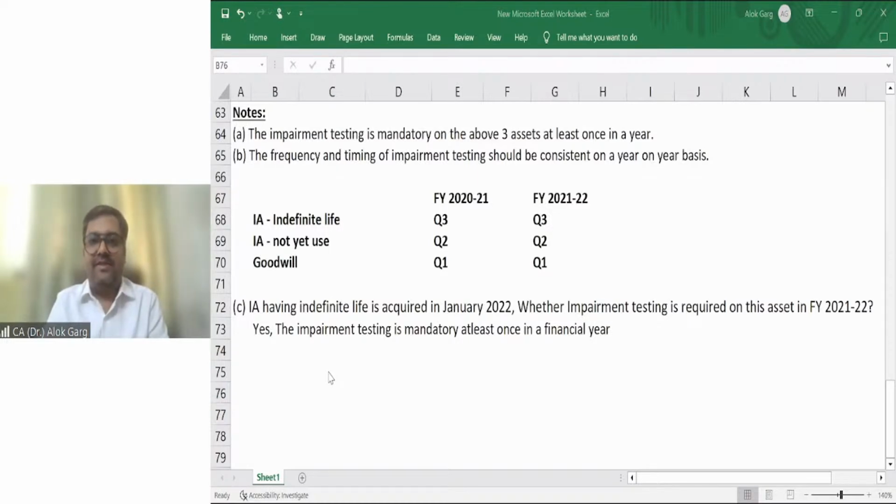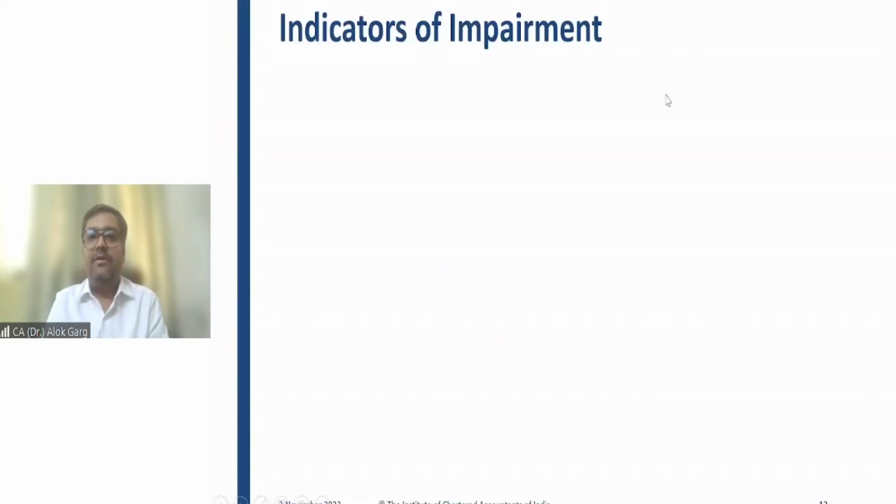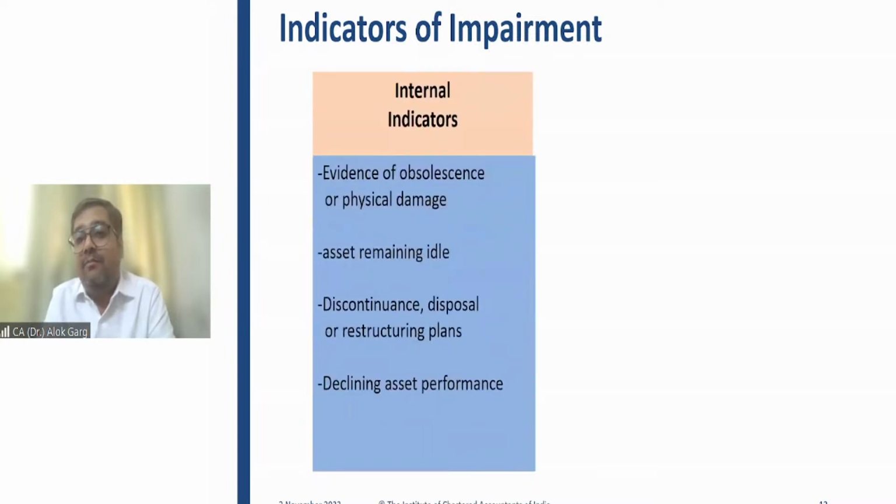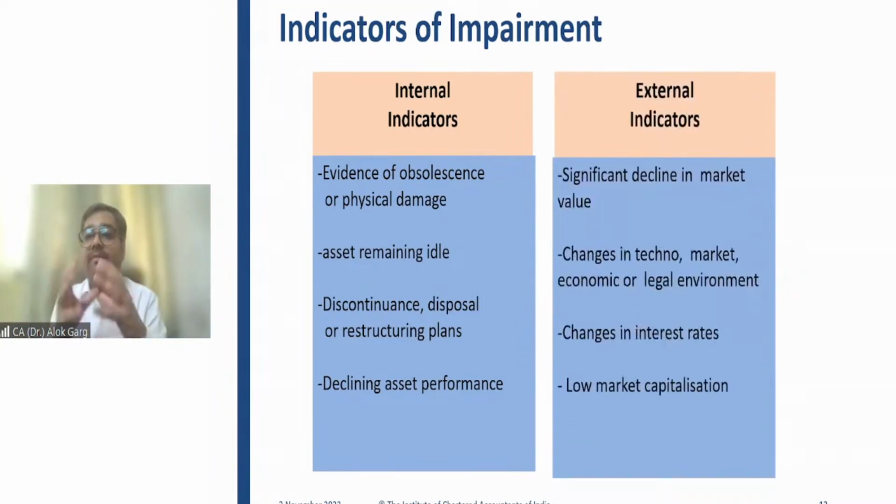Let's move to the next concept. Sir, you have told that if an indicator of impairment exists, then only you are required to do the detailed impairment testing and estimate a recoverable amount. Sir, what is an indicator? Is it like the left indicator, right indicator of a car? Yes, it is just like that. In the impairment of assets standard, there is an internal indicator as well as an external indicator. Internal indicator means an indicator within the company. External indicator means outside the company.